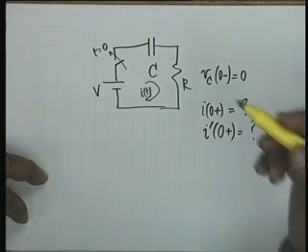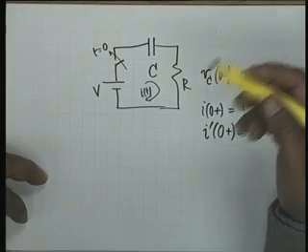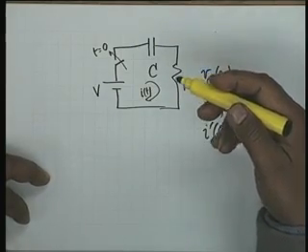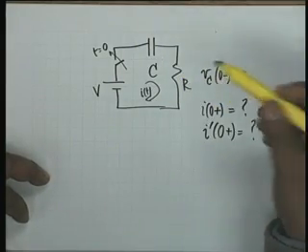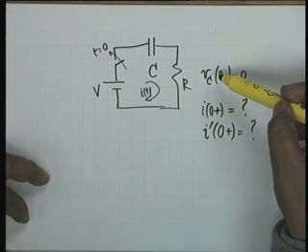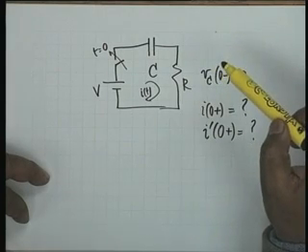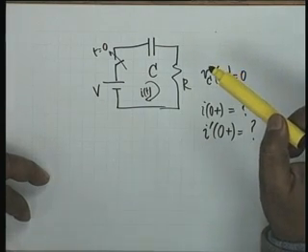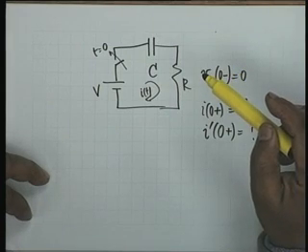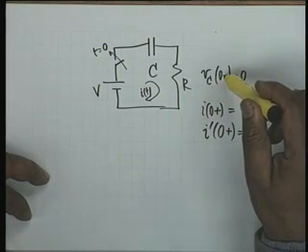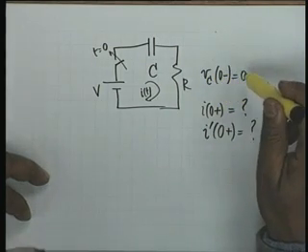There are two ways one can do it. One is from physical conditions. Physically we argue that the capacitor voltage at t equal to 0 minus was 0, and the current does not have an impulse component, and therefore Vc(0+) must also be 0.